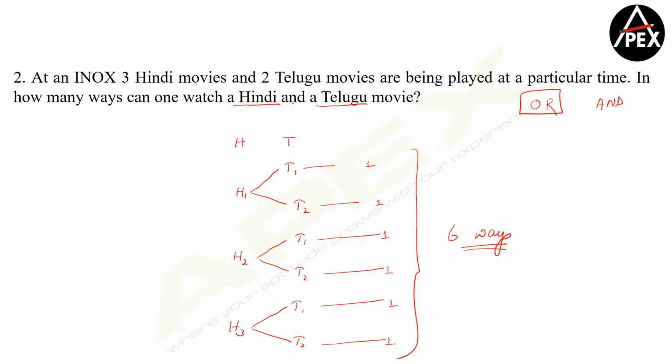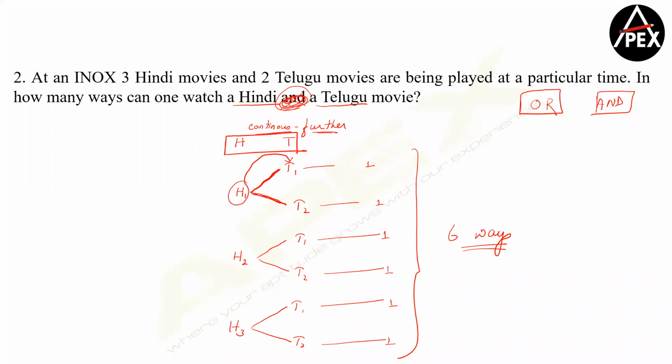Here the question had the word AND, but not always will the question give you the word AND. So what I generally follow is, if I start making one case and a tree diagram like this, or it's a continuous activity, having watched a Hindi movie, I have to further watch a Telugu movie. These are the logics or ideas that you should generate when you read a question, rather than searching for OR and AND in the question. Clear? If it's a continuation, having watched a Hindi movie, I have to further watch a Telugu movie.